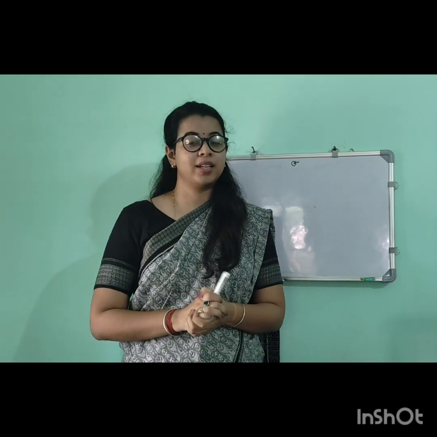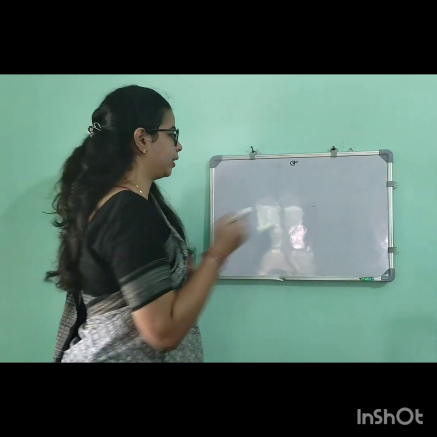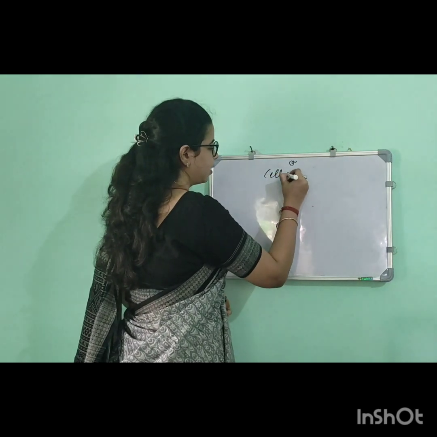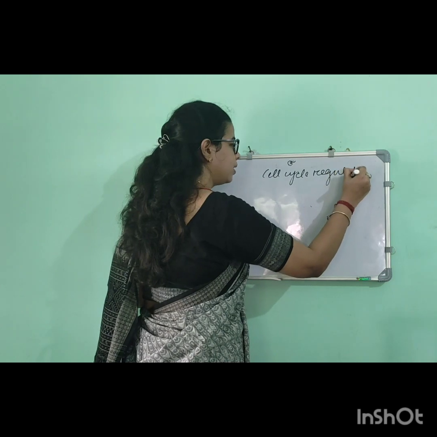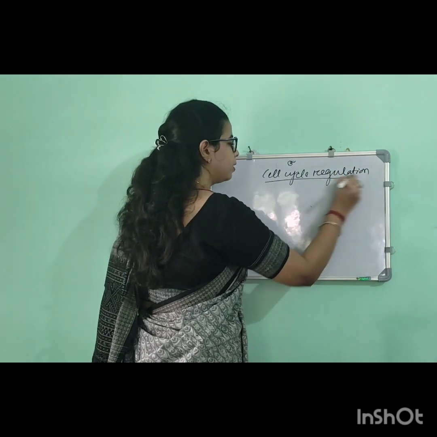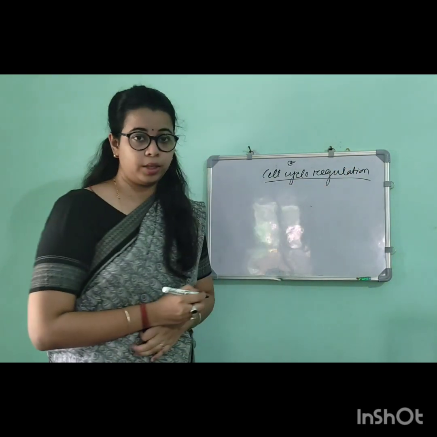Today we are going to discuss another topic, that is cell cycle regulation. As I have already discussed in the previous video, what is cell cycle regulation?